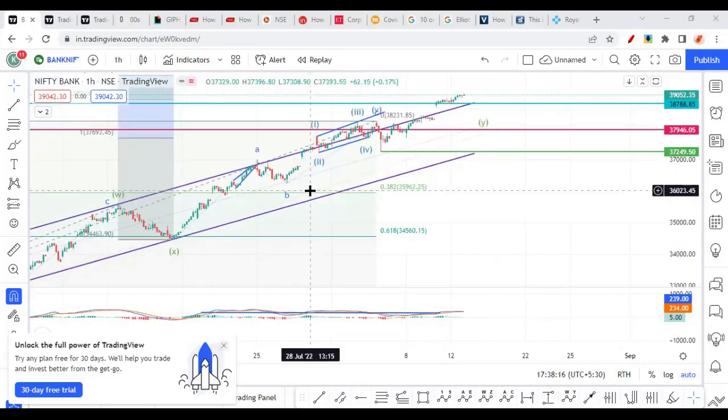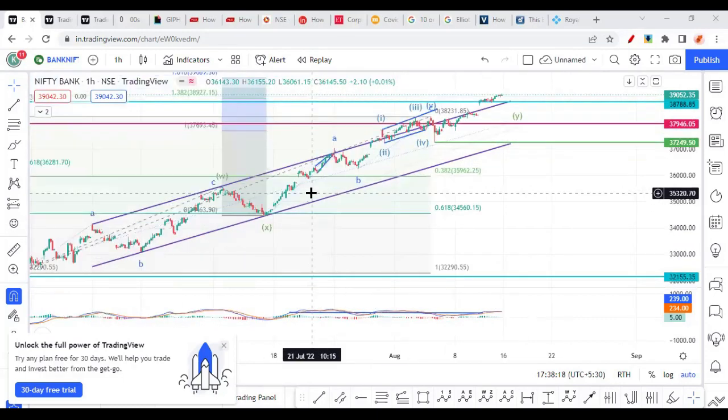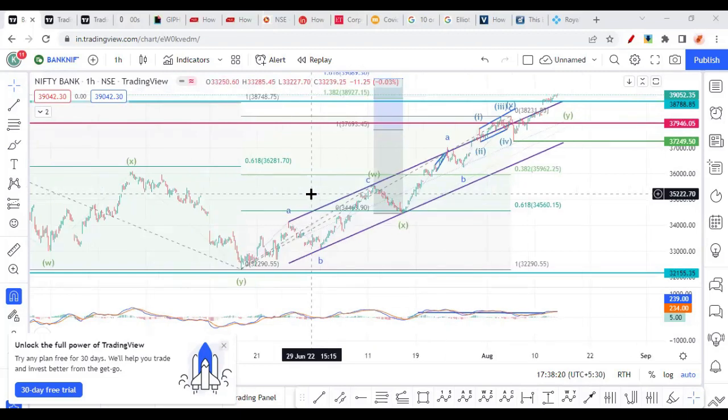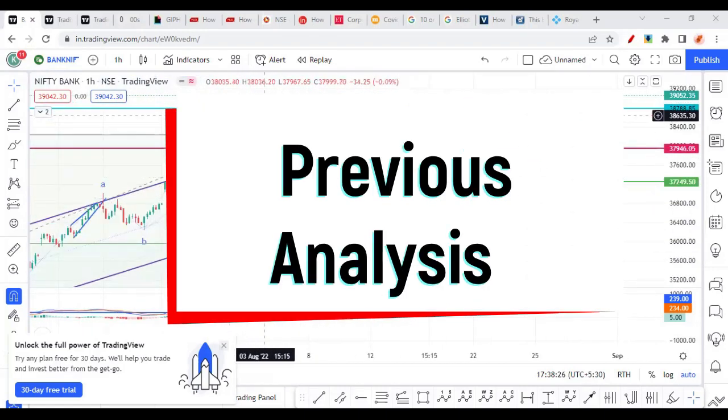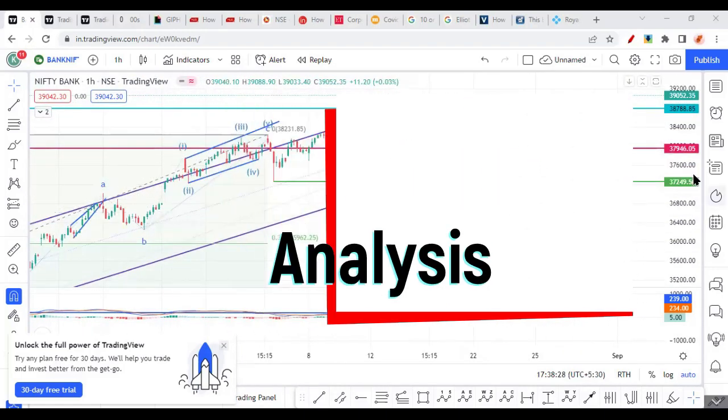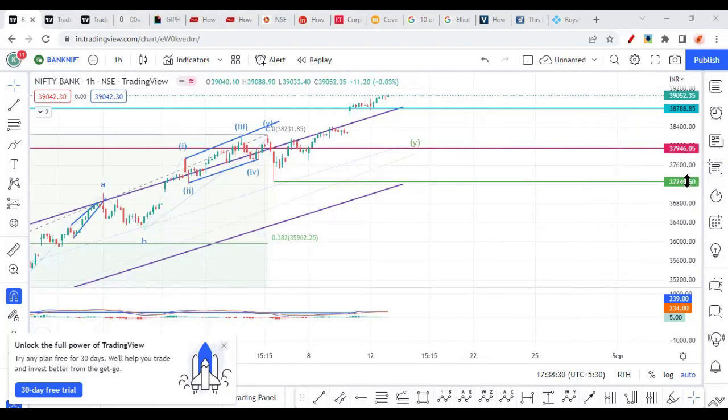We'll be doing Bank Nifty's analysis for next week and try to analyze what is happening in the next week, and we will check the bigger picture as well. So last week we discussed and we were expecting a drop once it breaks 37,249. Bank Nifty didn't break that. It went up and broke the previous swing 38,788.